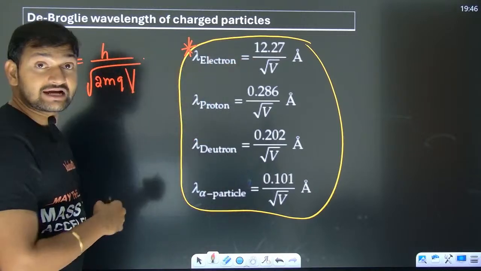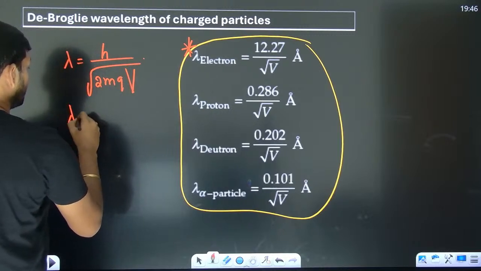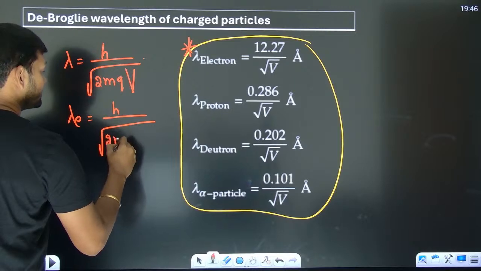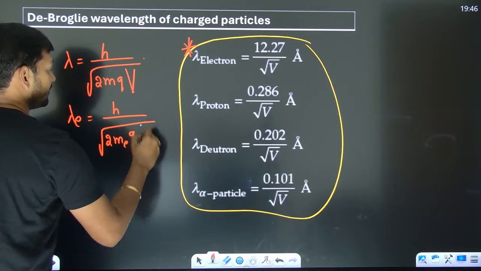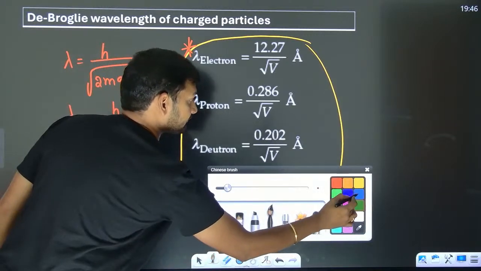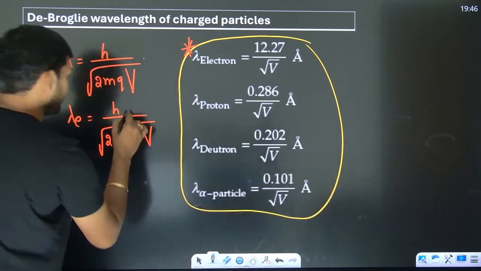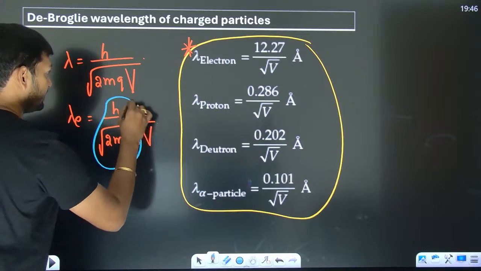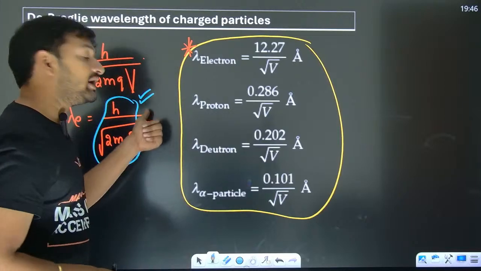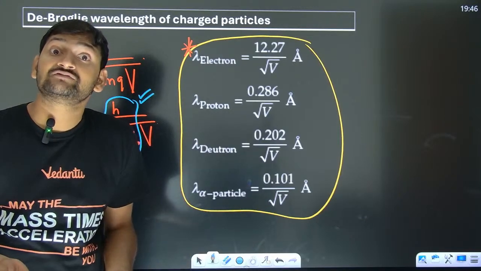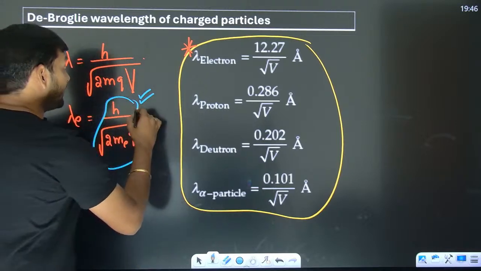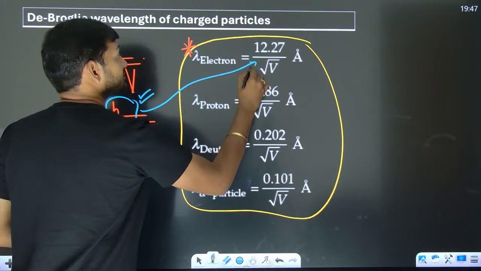If I am talking about electron, then de Broglie wavelength of electron, Planck's constant will be same, 2 times mass of the electron, charge of the electron into V. So this entire part is a constant for the electron. Now we have to talk about through how much potential difference we are accelerating it. So as this is a constant, we have put all the values and we got this.